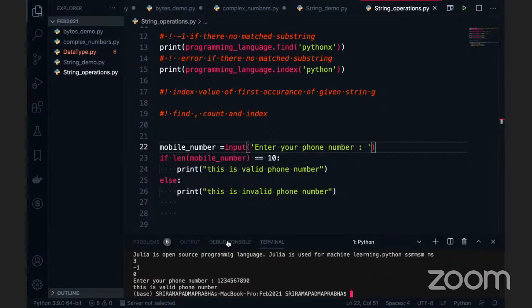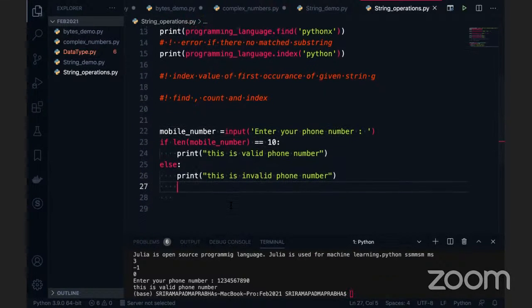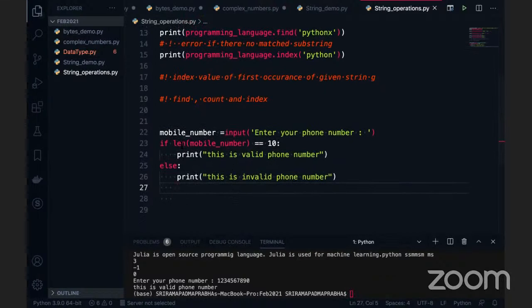Yes, here I'm talking mainly about real-time projects. We use the length function to get the length of the mobile number for validation purposes. The phone number should not be more than 10, not less than 10. It must be equal to 10. So for this kind of thing we use the conversion functions like int and all.